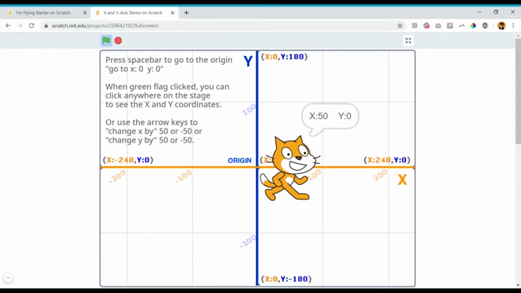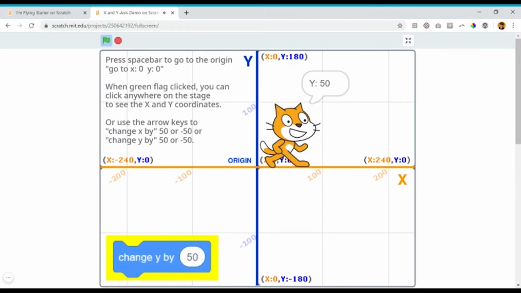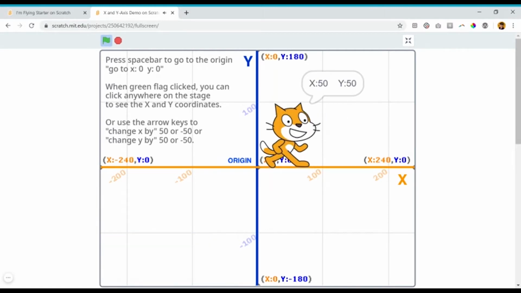You can also move up and down. That is the y-axis. I am moving up by 50 steps. Now I am at x50, y50. Anything above the middle of the stage going up is a positive number on the y-axis. Anything moving down below the middle of the stage is a negative number on the y-axis.